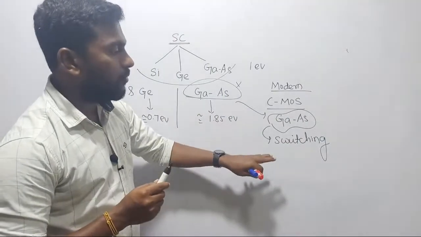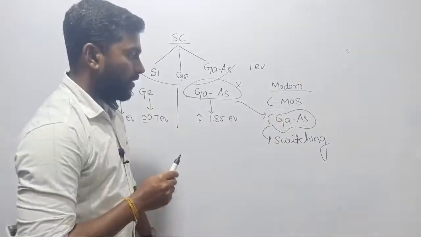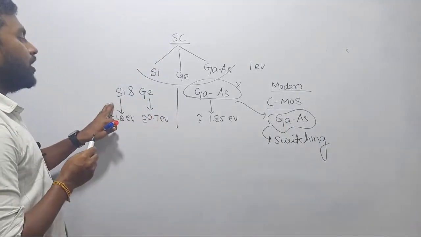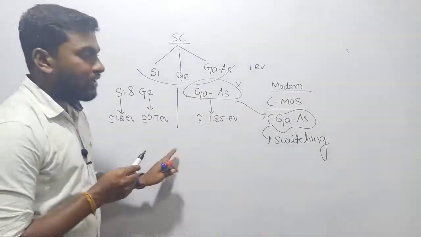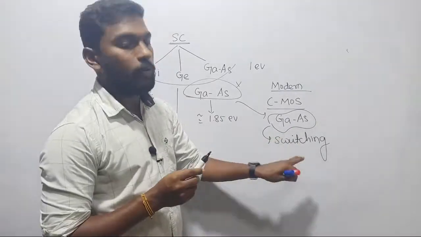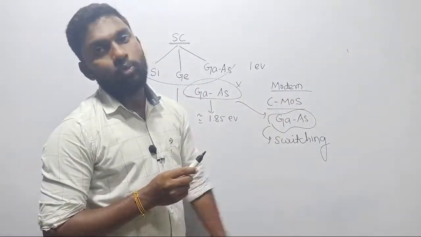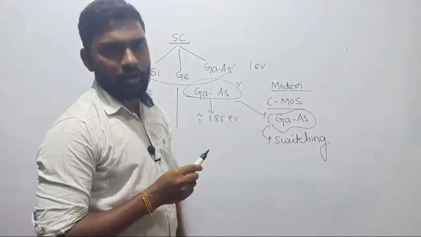So in PMOS and NMOSFET at all, priority will always be given for what? Gallium arsenide, right? So what is the conclusion here? To design the analog switches, we are going to give priority for silicon and germanium from the voltage requirement point of view and the switching speed point of view. Gallium arsenide will be used to design the CMOSFET, that is NMOS and PMOS, which lie under CMOS, the complementary MOSFET.